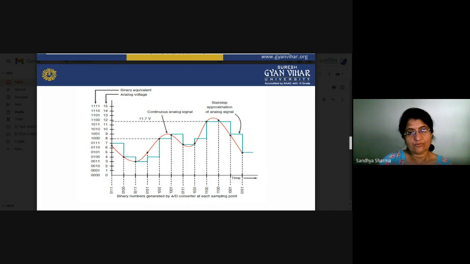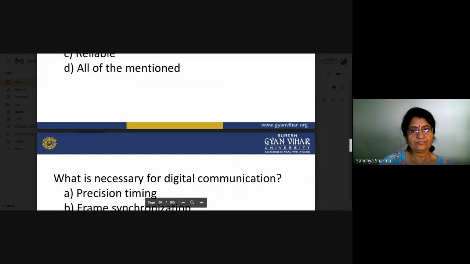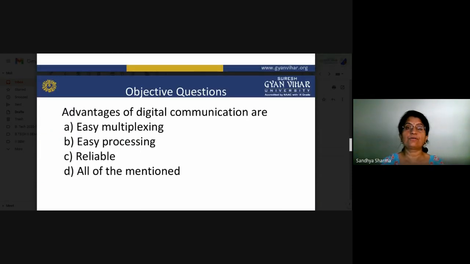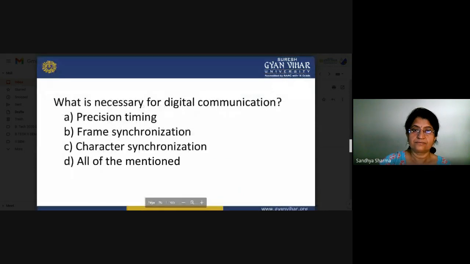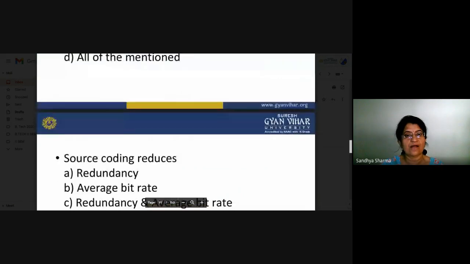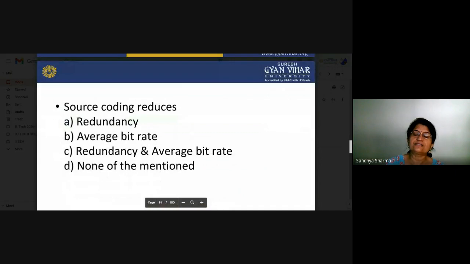So now we will see some objective questions. You can see here. Basically, if we are opting for the digital modulation techniques, why are we opting for them? What is necessary for digital communication? If we are talking about digital communication, there is something very important: you have to know source coding and channel coding.